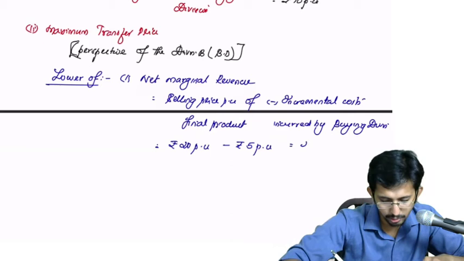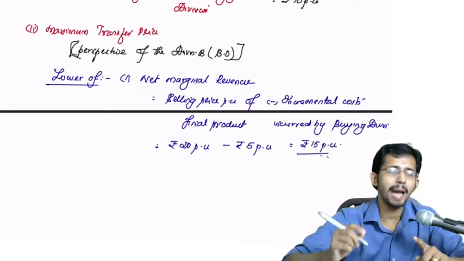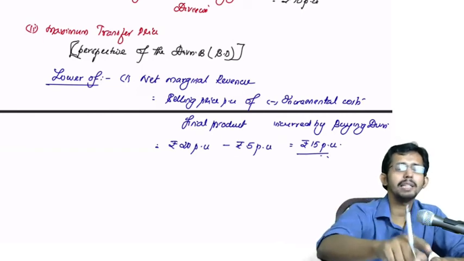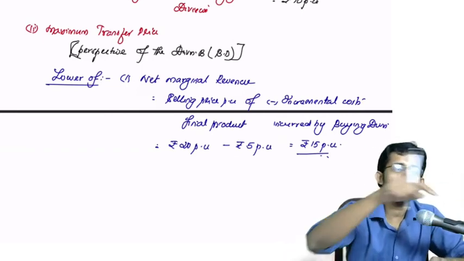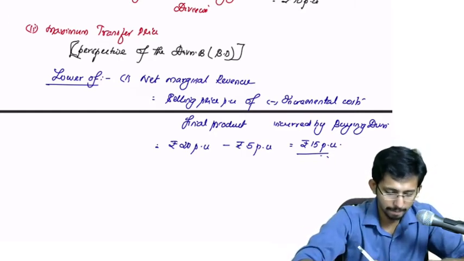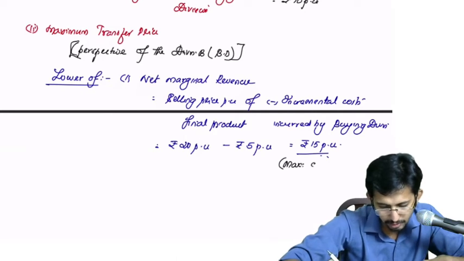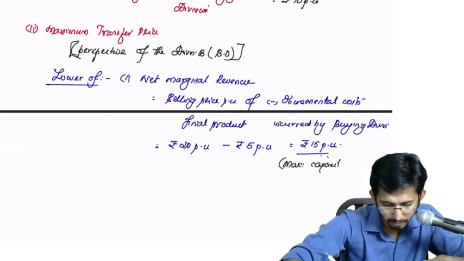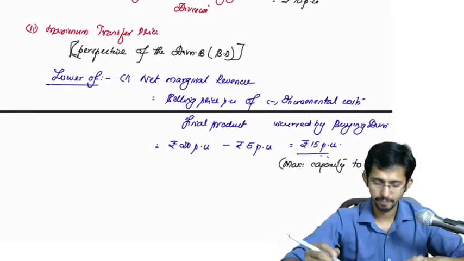So this is equal to rupees 15 per unit. This is the maximum capacity that Division B can pay to Division A. Is it clear?